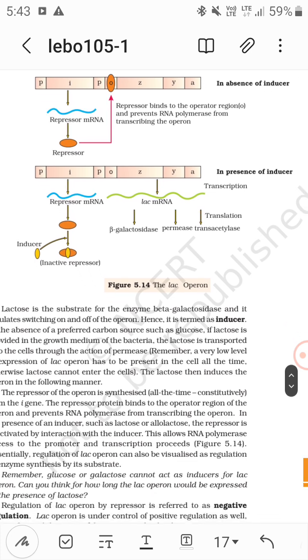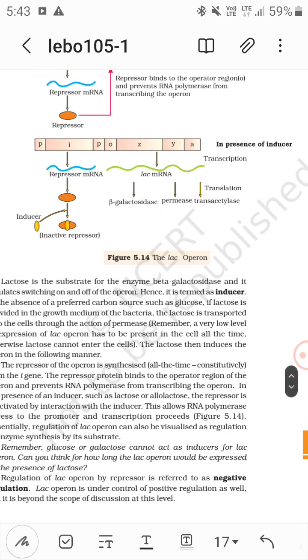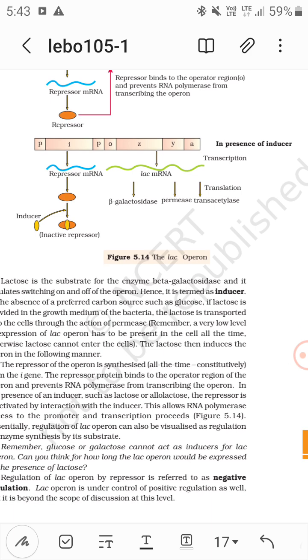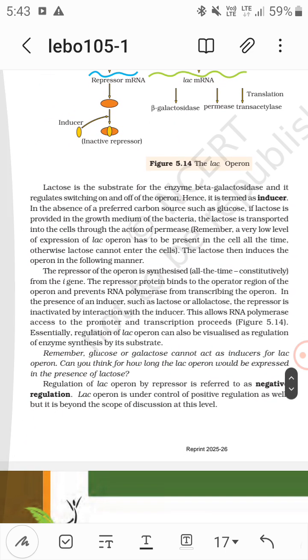Now in the presence of inducers, which can be allolactose or lactose, the inducer inactivates the repressor, and then RNA polymerase binds to the promoter and transcribes. So Z, Y, A are also expressed, forming mRNA through transcription, and this mRNA goes through translation and forms protein enzymes like beta-galactosidase, permease, and transacetylase. So this is in the presence of inducer.